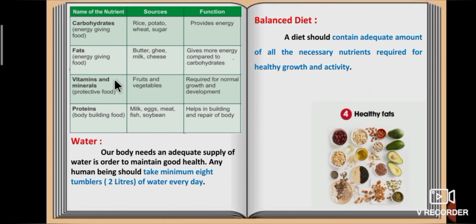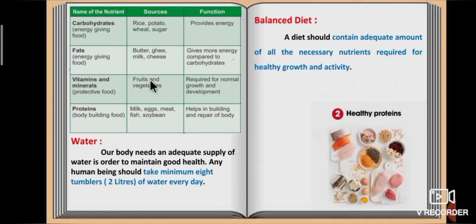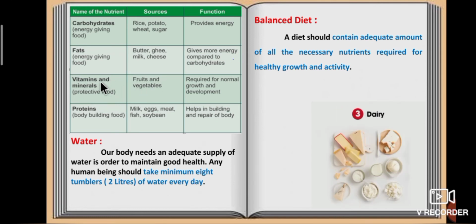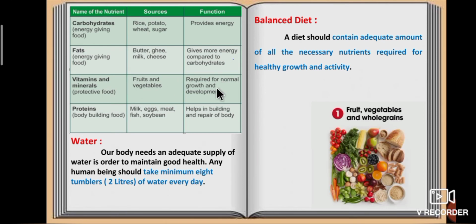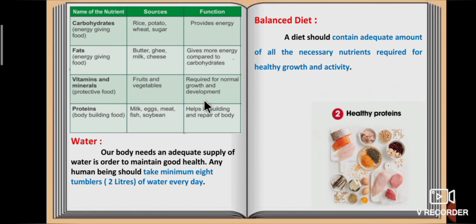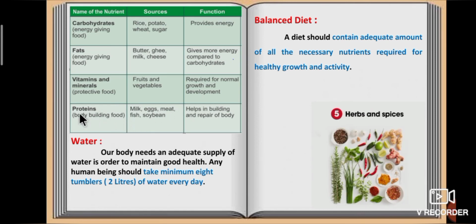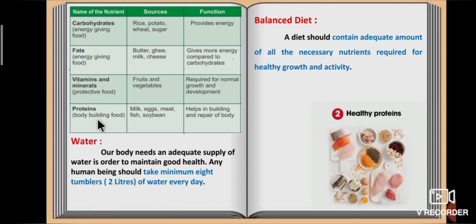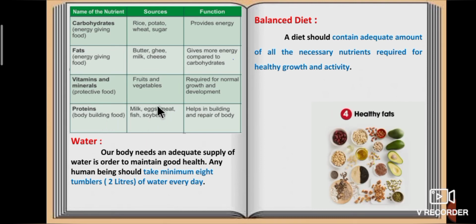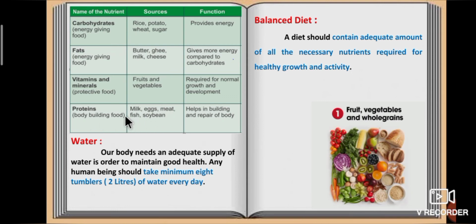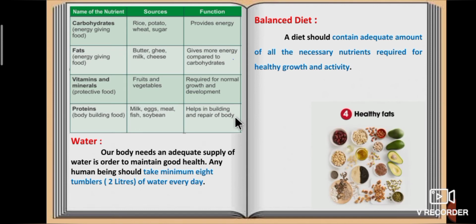Third one, vitamins and minerals. It is also called protective food. Fruits and vegetables are the sources of vitamins and minerals. It is required for normal growth and development. Next one, proteins. It is also called bodybuilding food. Milk, eggs, meat, fish and soya bean are the sources of proteins. It helps in building and repair of body.